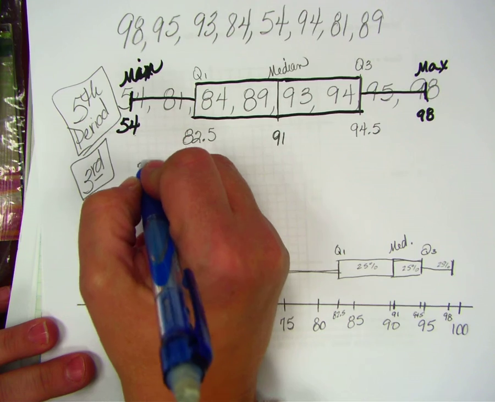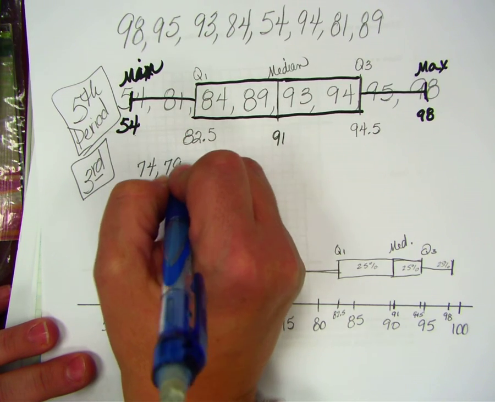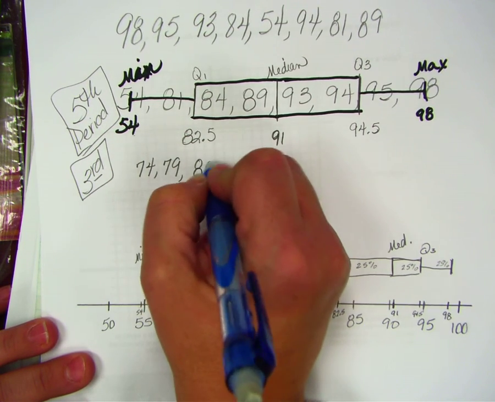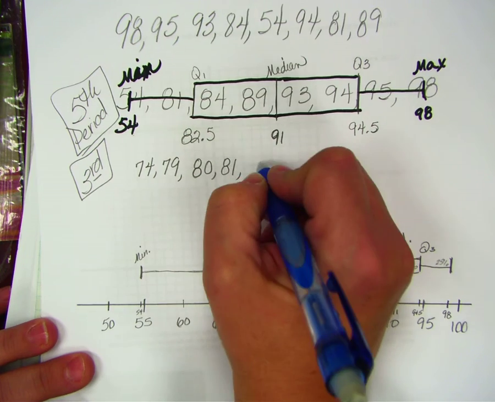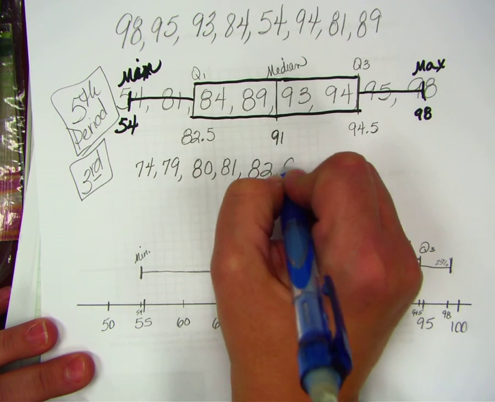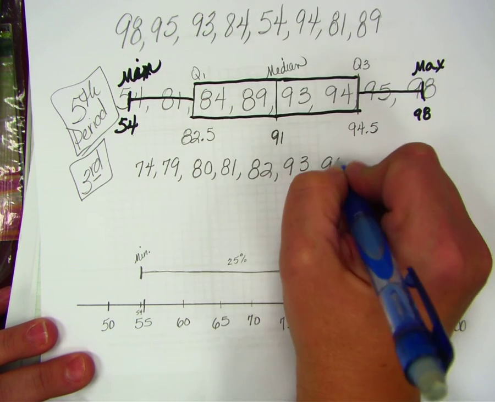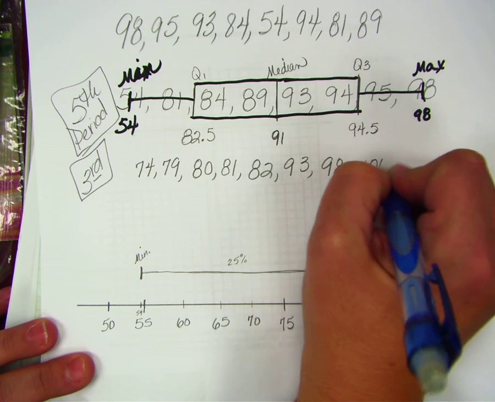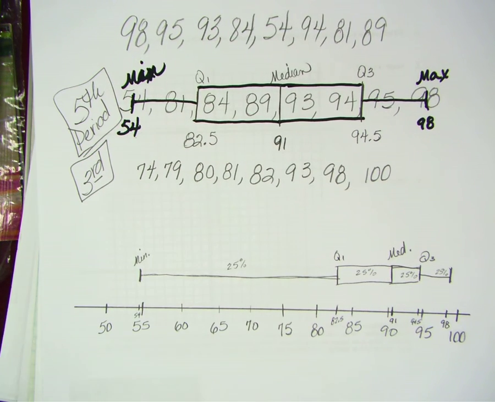Let's see, 74, 79, 80, 81, 82, 93, 98, and 100. Who got the 100? Yeah, Daniel. Daniel said he did.